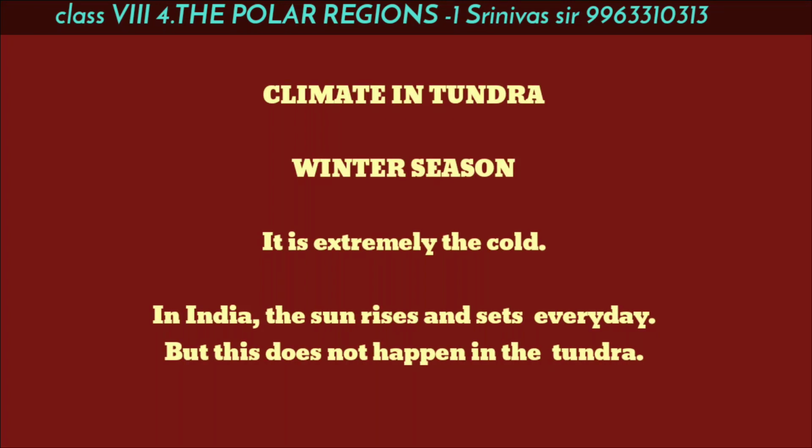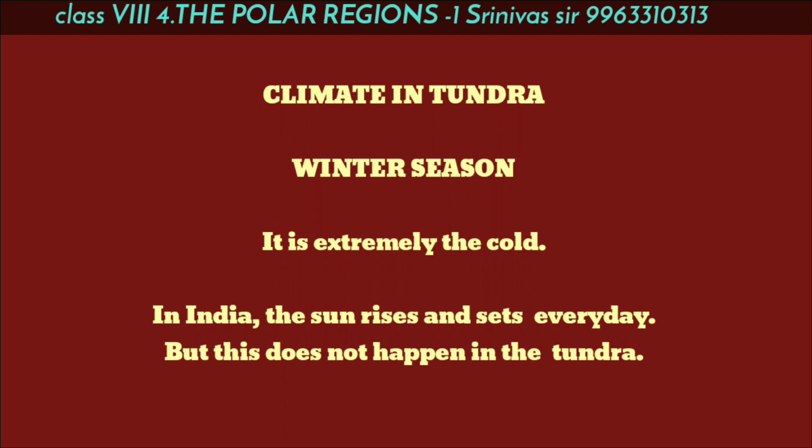Winter season. In the Tundra region, it is extremely cold. It is difficult to even imagine the cold in the Tundra. Some moments ago in this video we discussed that in India the sun rises and sets every day, but in this Tundra region it does not happen.